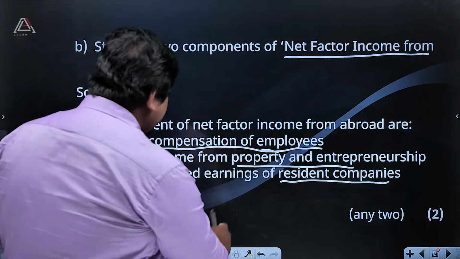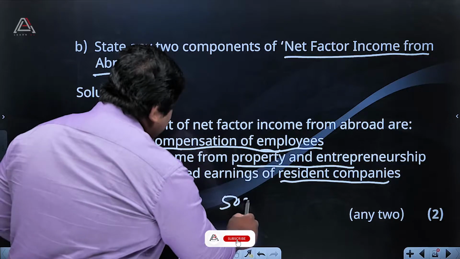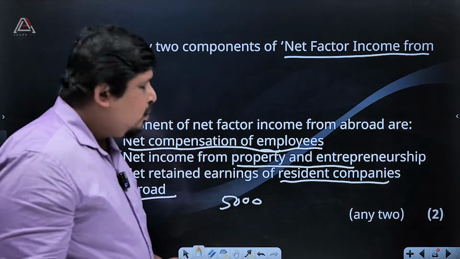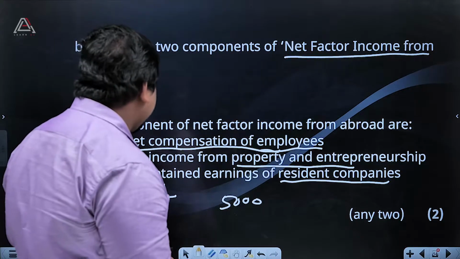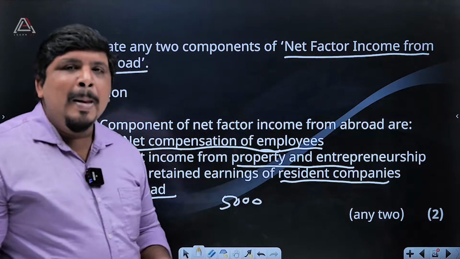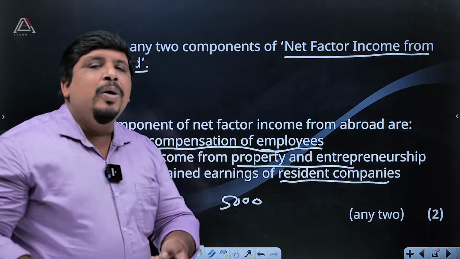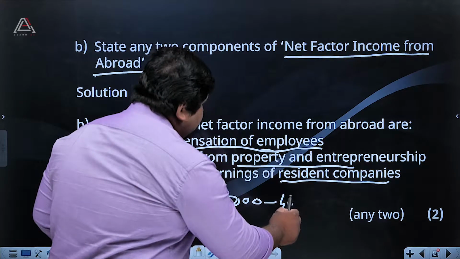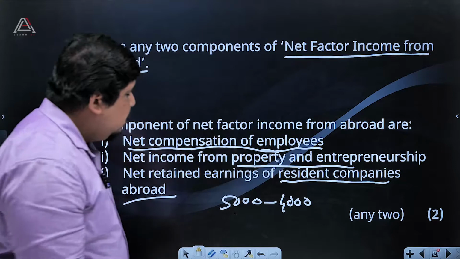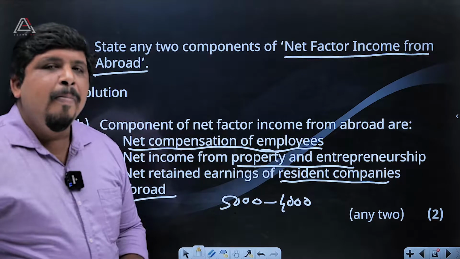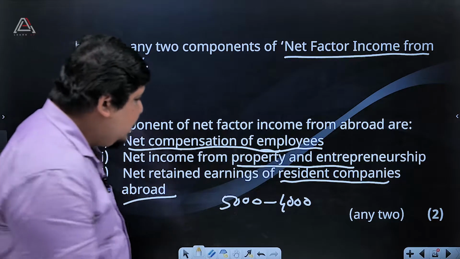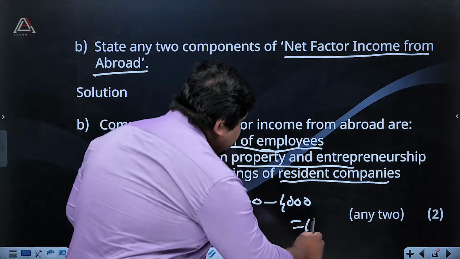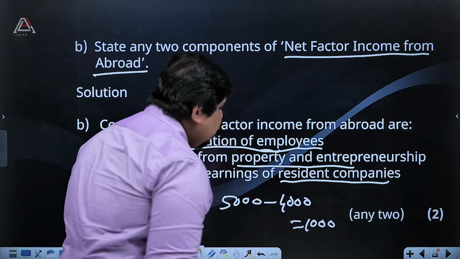So we can write here 5,000 crores. Then our people going abroad are earning 4,000 crores. Then what will be the net? We can say 1,000 crores.